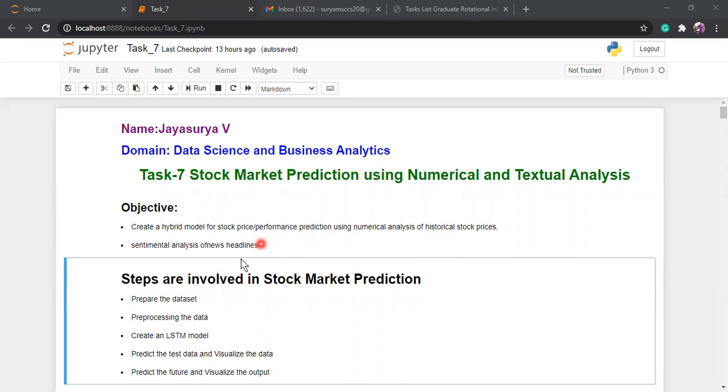My next objective is sentiment analysis of news headlines. Suppose you have some news data. Through this news data you can analyze whether the stock price increases or decreases. This is the main objective of this project.